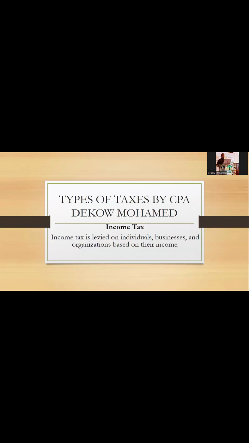Now, there are several ways of collecting income tax, or forms of income tax. First, I want to begin. What are the forms of income tax, or the methods that KRA uses to collect the income tax? The first method that KRA uses to collect taxes is the Pay As You Earn tax.